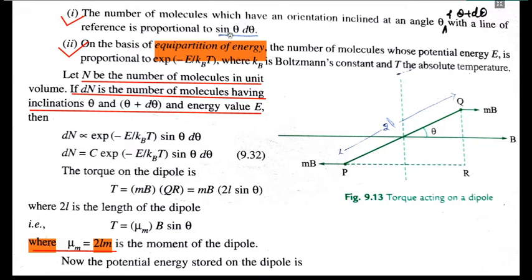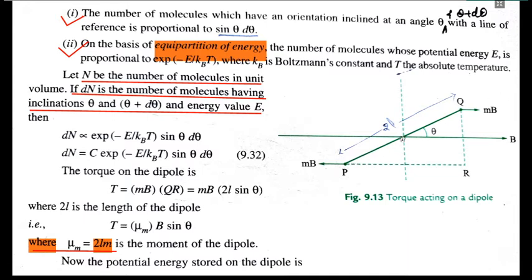Sin theta d theta is the number of available molecules in the direction of theta, proportional to sin theta d theta. So dn is proportional to sin theta d theta, and as per the equipartition theorem it is proportional to e to the power minus E upon kT. So from both concepts we are finding dn. The proportionality constant is C, and now the torque is applied on the dipole moment.